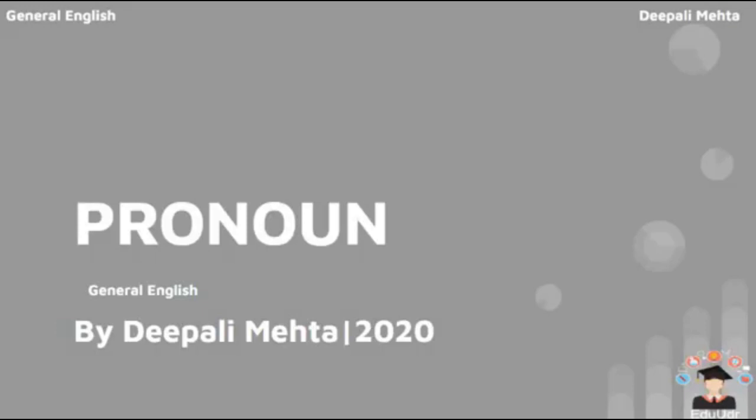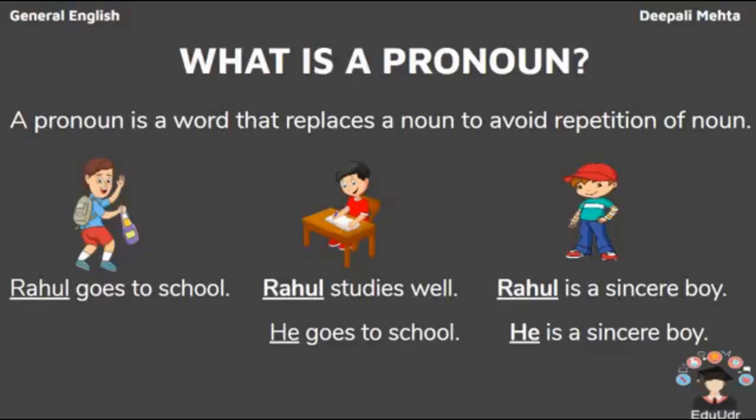The first question is, what is a pronoun? A pronoun is a word that replaces a noun to avoid repetition of noun. Now, it simply means that whenever a noun, that is name, place, animal, or thing, is used several times in a sentence, then to avoid the repetition of noun, we use a pronoun.